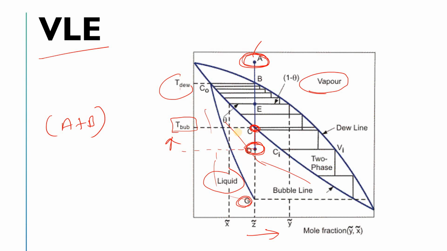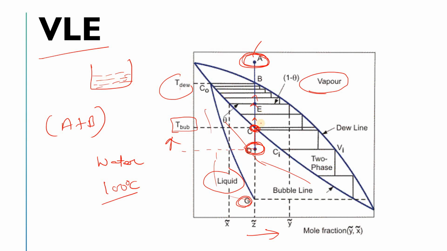So what will happen if you take the example of water? Your water will start boiling, okay. In that case the boiling will start. This is your bubble point, okay. In the case of water, that is 100 degrees Celsius, right? Now if you further increase the temperature, what will happen? The water is not completely boiled, okay, there will still be liquid and you will see the boiling, okay.